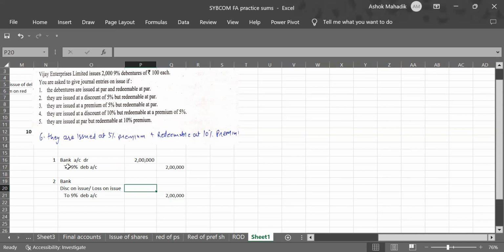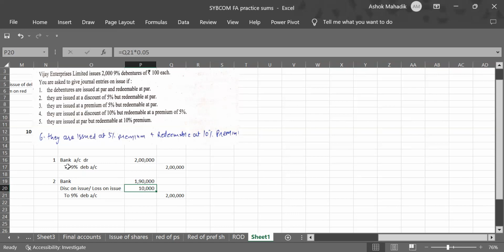So 5% discount we are giving, that 5% is to be calculated on face value of debenture. So 2 lakhs into 5%, how much? 2 lakhs into 0.05, 10,000. So in bank, we must have received only 1,90,000. I hope you understood this entry.